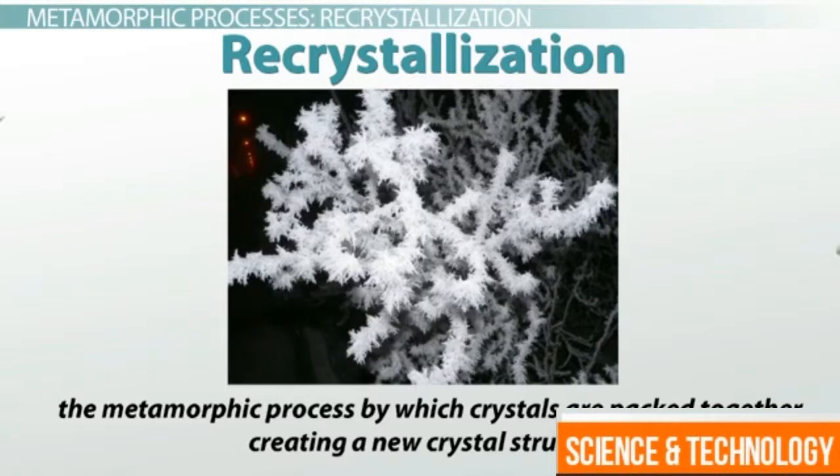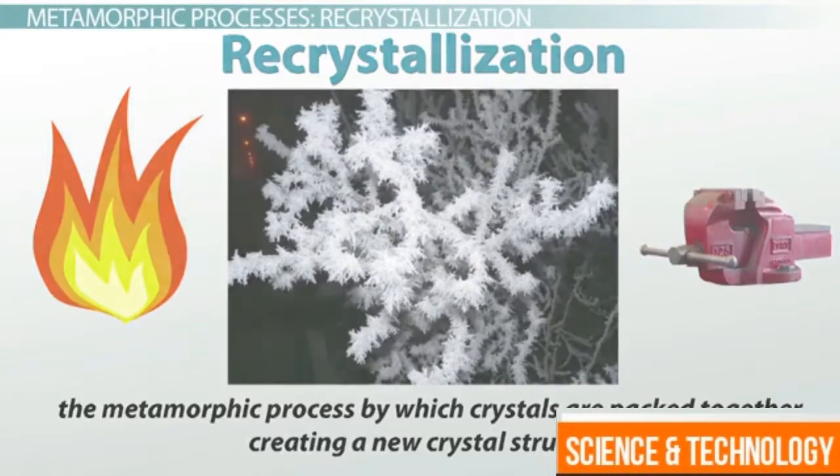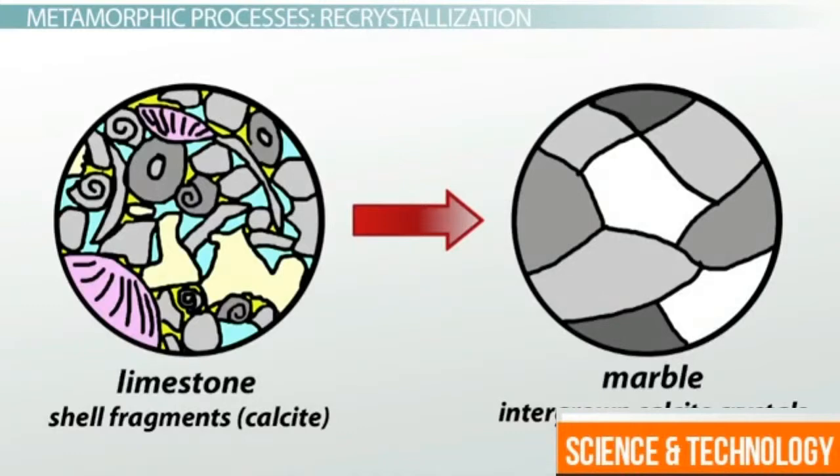Recrystallization requires a lot of heat and pressure, and the process changes the mineral's size and shape, yet the basic composition remains unchanged. For example, limestone can go through the process of recrystallization to turn into marble. Limestone contains tiny calcite crystals that come from shells of marine creatures that were broken down and compacted into the sedimentary rock.